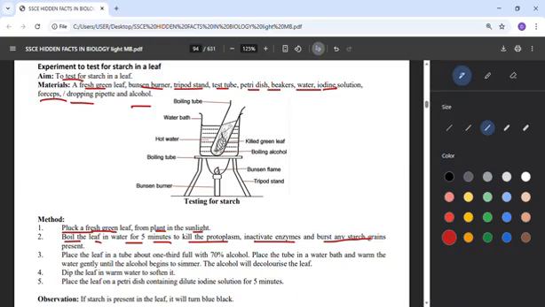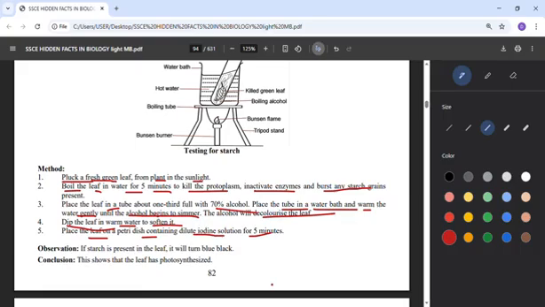So just place the leaf in a tube about 1/3 full with 70% alcohol. Place the tube in a water bath and warm the water gently until the alcohol begins to simmer. The alcohol will decolorize the leaf, so dip the leaf in warm water to soften it. Then place the leaf on a petri dish that has dilute iodine solution for 5 minutes.